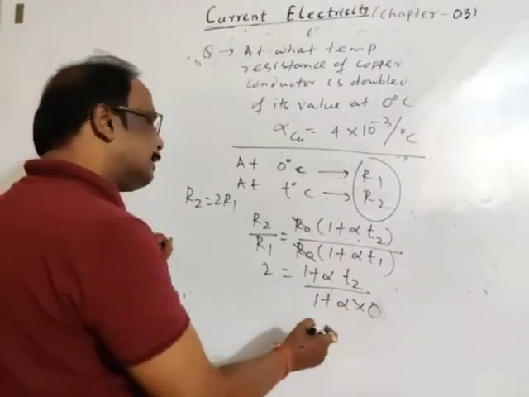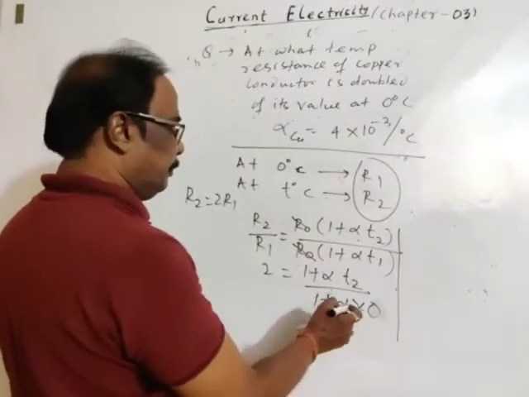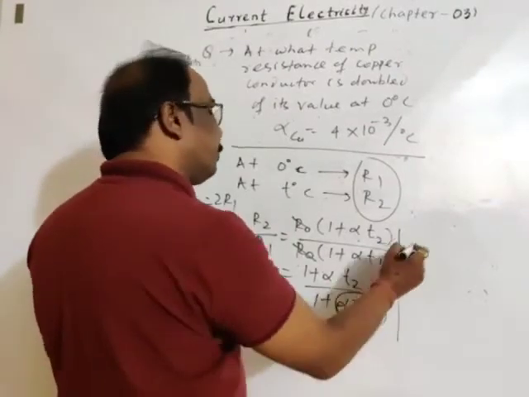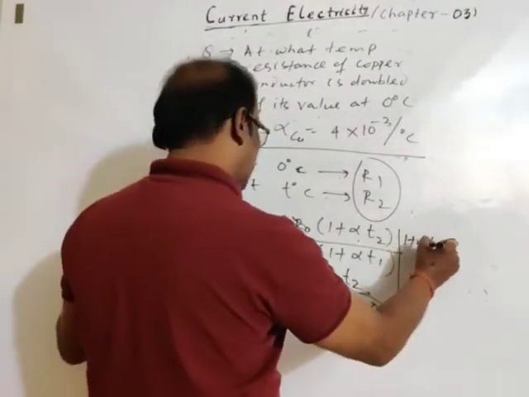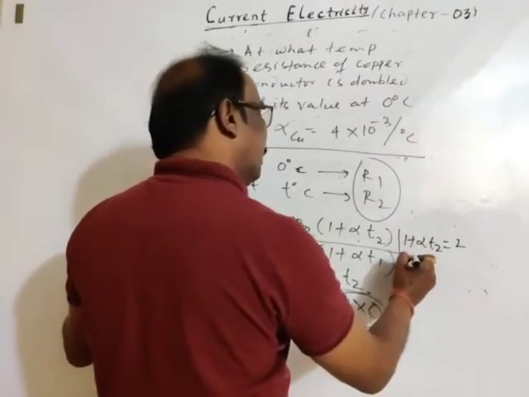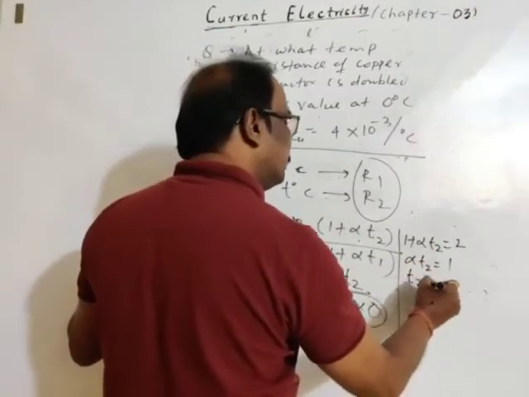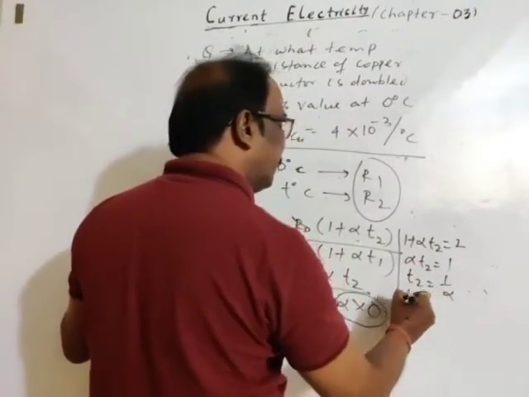Then it is easier. Now solve it. Alpha into 0 is 0. So 1 plus alpha T2 is equal to 2. Then alpha T2 is equal to 2 minus 1, which is 1. Then T2 is equal to 1 divided by alpha.